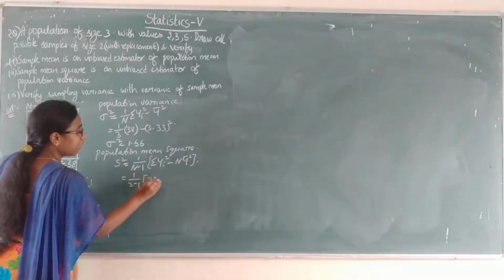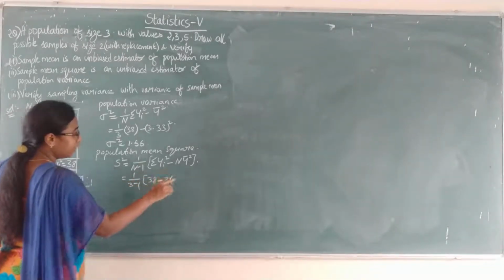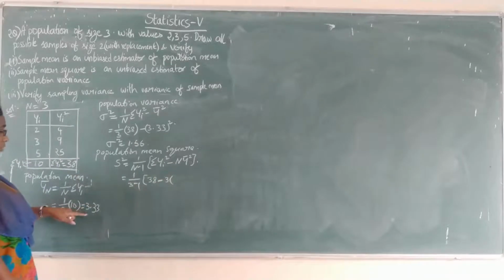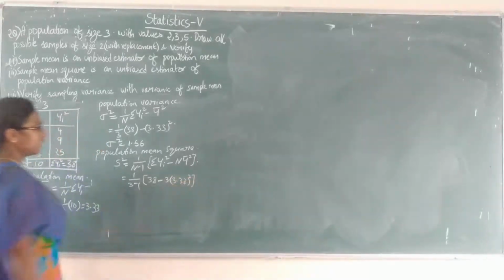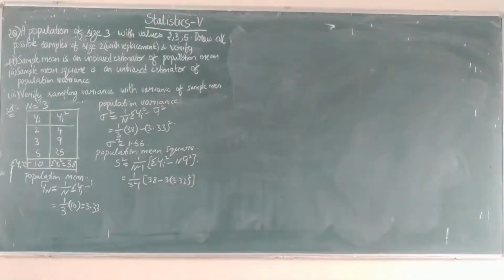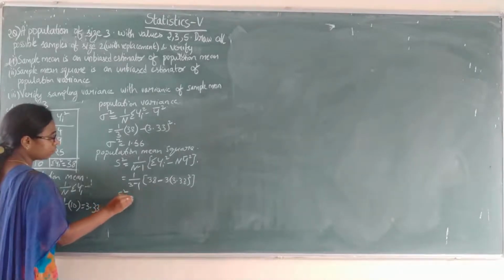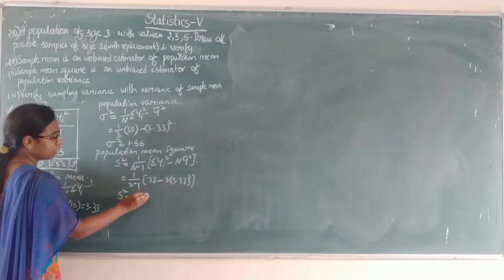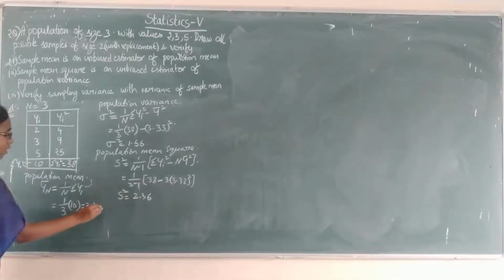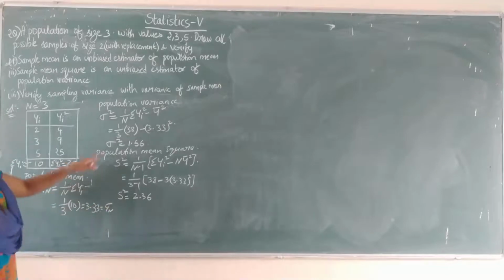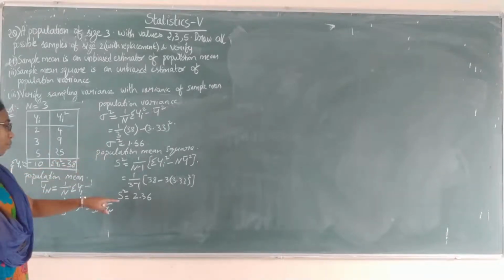So 38 minus n into y bar square, that is 3 into 3.33 whole square, divided by 2. You will get the answer as 2.36. So capital S square equals 2.36.